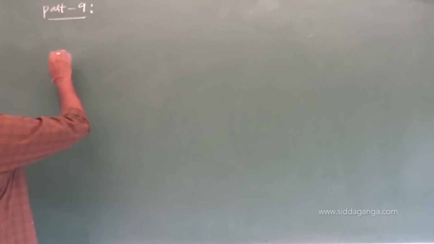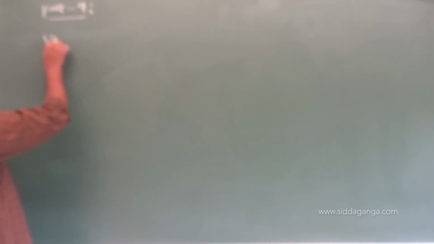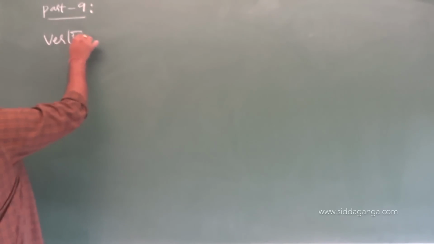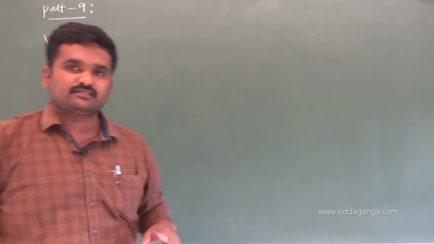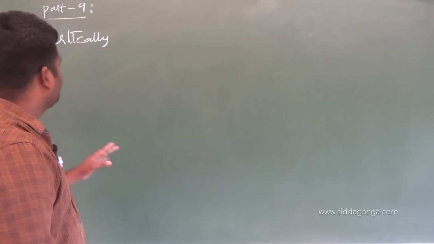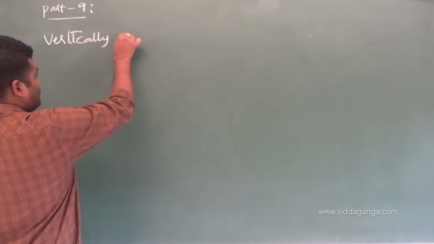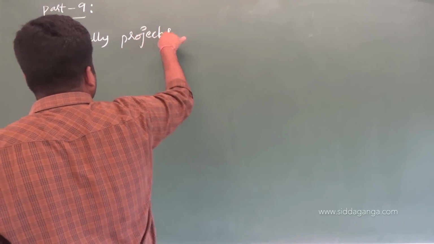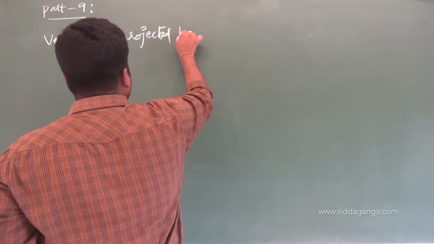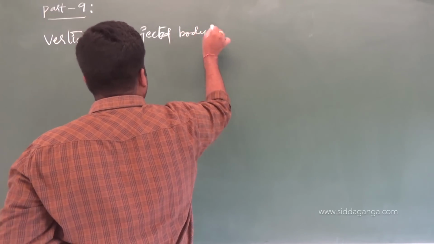See, the corresponding graphs for both the motions I will give at the end, I will discuss them, just have an idea. Vertically projected body.